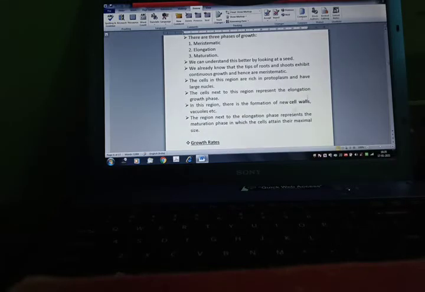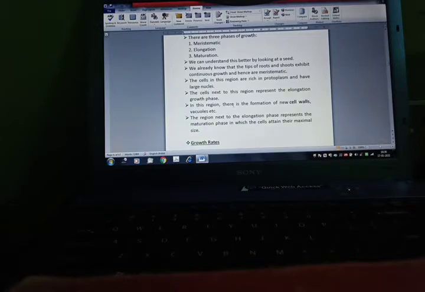Now, phases of growth in plants. There are three phases: meristematic, elongation and maturation. We can understand this better by looking at a seed. We already know that the tips of the root and shoot exhibit continuous growth and hence are meristematic. The cells in this region are rich in protoplasm and have large nuclei.